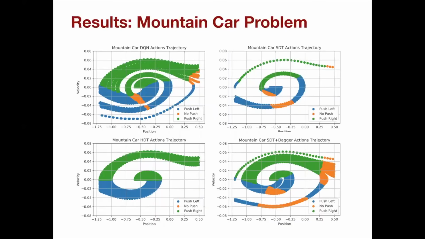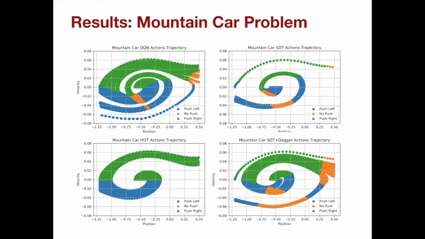The other analysis we did is the phase portrait, so-called, or it is also called the action trajectory diagram. So you see these spirals, they evolve outwards with time. They start at the center, the origin, and at every point in time, we plot the position, velocity, and then the corresponding action. Again, we do this for the DQN, the soft decision tree with behavioral cloning, the hard decision tree, and SDT plus Dagger. You can again see that the SDT plus Dagger comes the closest in terms of approximating the DQN.